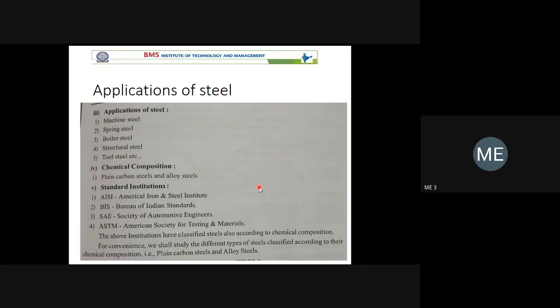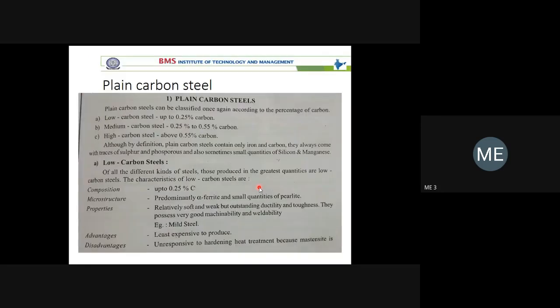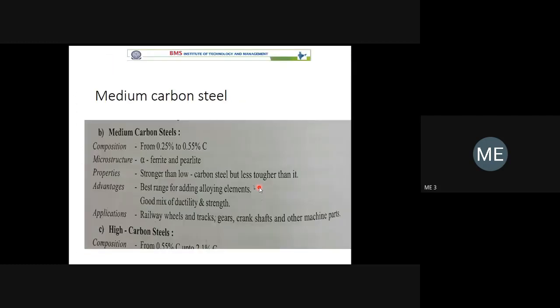I'm not explaining all the applications of steel: machine springs, boilers, structural steel. Those are the applications. For low carbon steel, some explanation is available. First, read the Panish textbook. All information is available. Then you can refer to the PPT also. For medium carbon steel, again, you have everything. Properties, advantages and applications are given. As per your test, composition, properties, advantages and applications are sufficient.